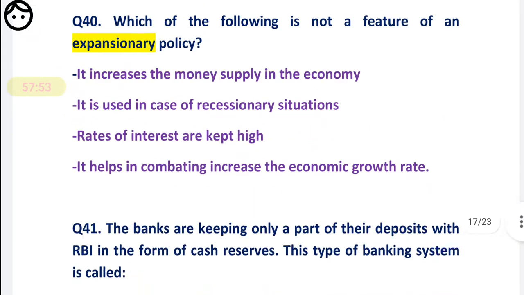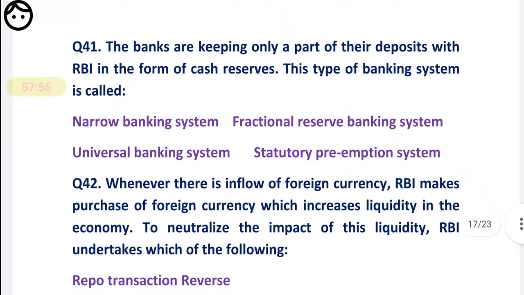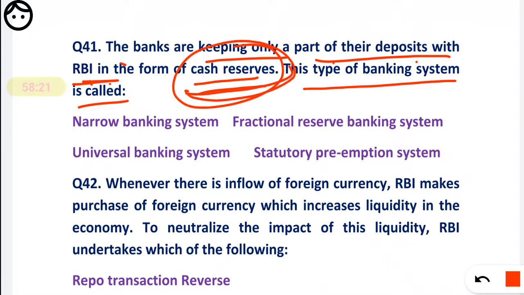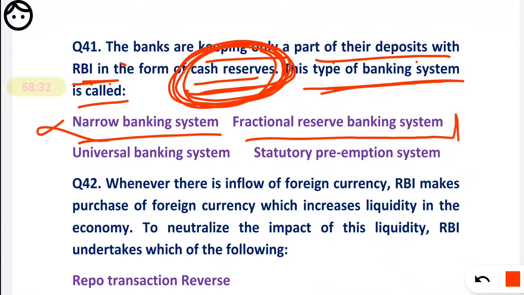Okay, now question number 41. See, the banks are keeping only a part of their deposits with the RBI in the form of cash reserve. This type of banking system is called. Remember friends, when banks are keeping part of their deposits with RBI in the form of cash reserve, this type of banking system is called, first option, narrow banking, or fractional reserve banking.